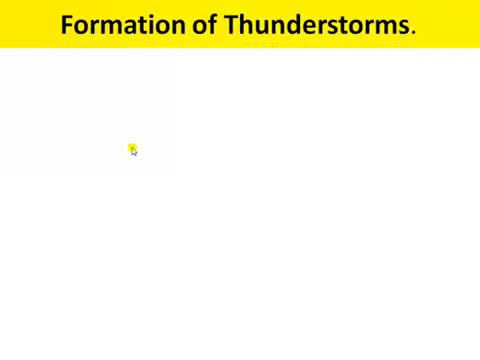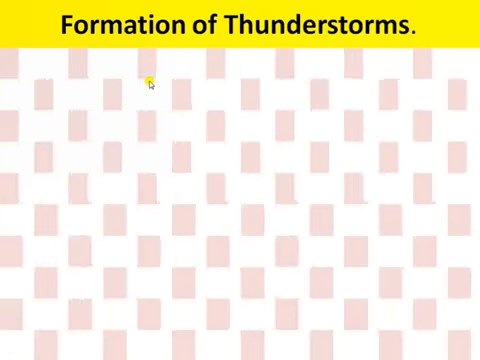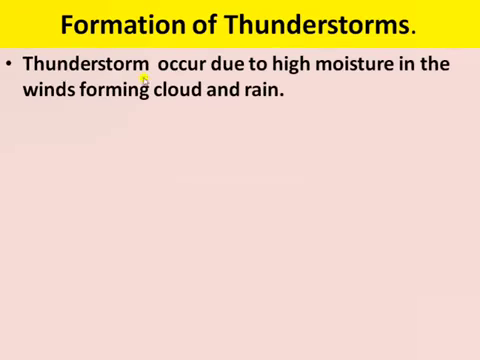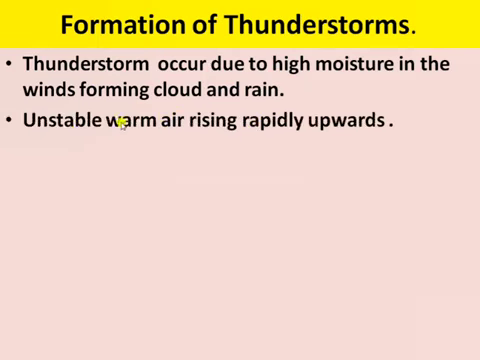Next is how thunderstorms are formed. Thunderstorms occur due to the high moisture in the wind forming cloud and rain, and the unstable warm air rising rapidly upward. So these are the two reasons for the formation of thunderstorms. First, thunderstorms occur due to the high moisture in the winds forming cloud and rain. Second is the unstable warm air rising rapidly upward.